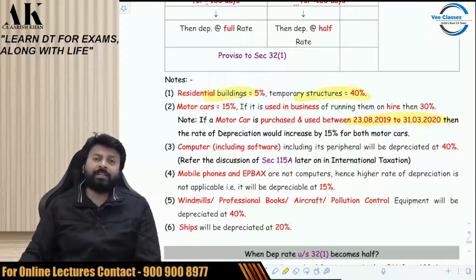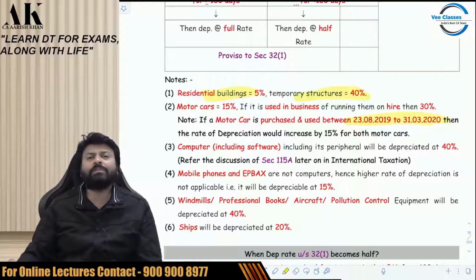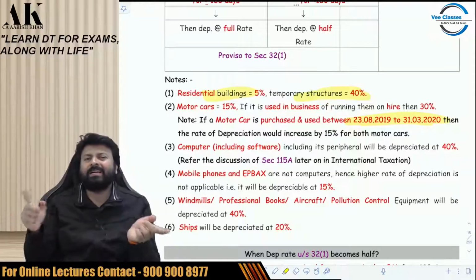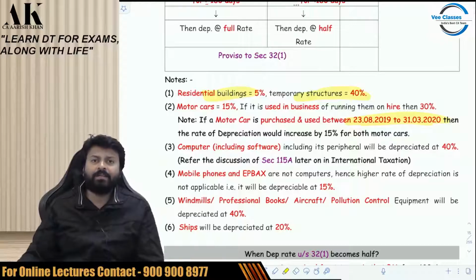Computer and its peripherals will be depreciated at 40%. Its peripheral means printer, scanner, etc. These are its peripherals. 40%. Mobile phones, sir. Mobile phones 15%. Mobile phones are not computers. EPBX 15%. Sir, what is EPBX? Intercom telecom system which is kept in companies. If you go to a big company, there is an intercom system where you can call from one desk to another desk by dialing certain numbers. So that is EPBX. That is depreciated at 15%. Mobile phone 15%. Okay.